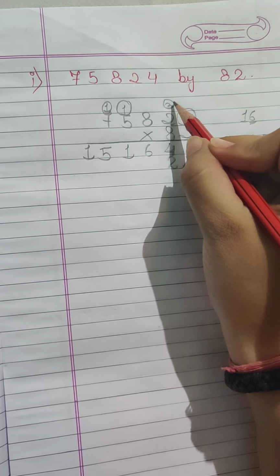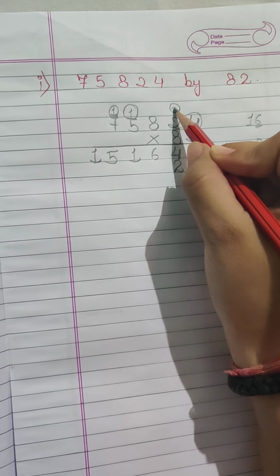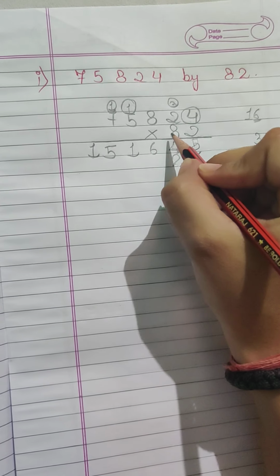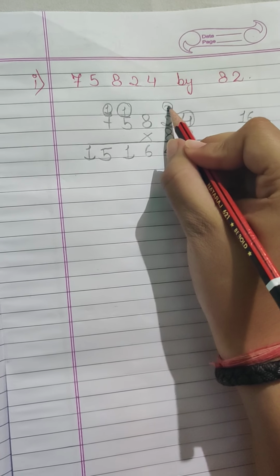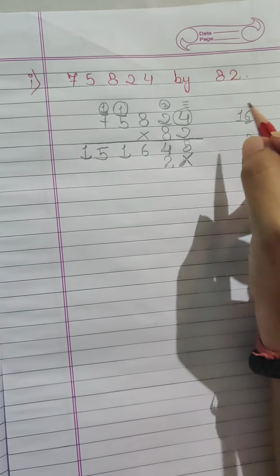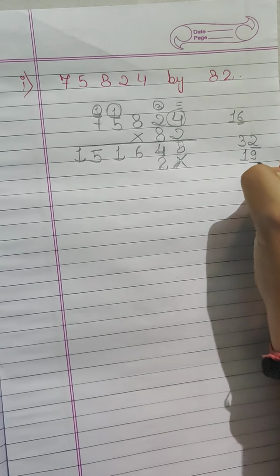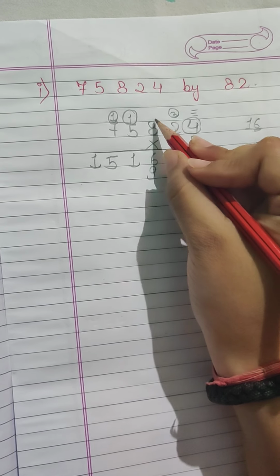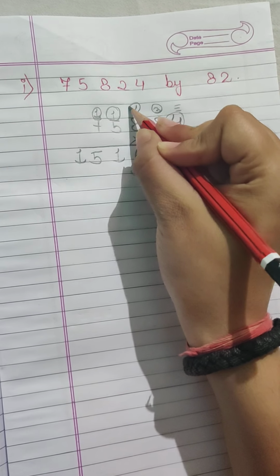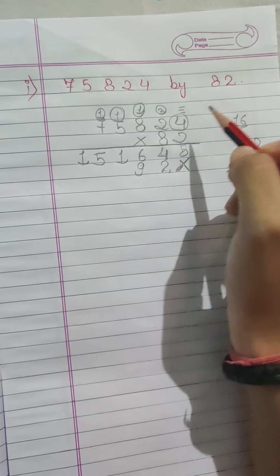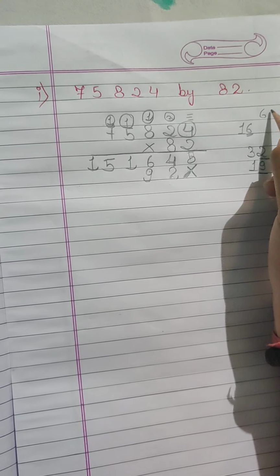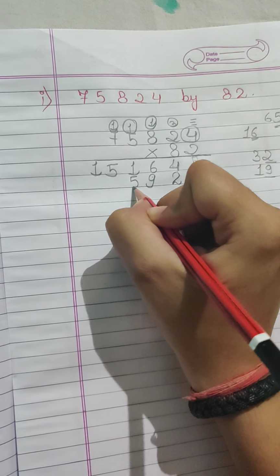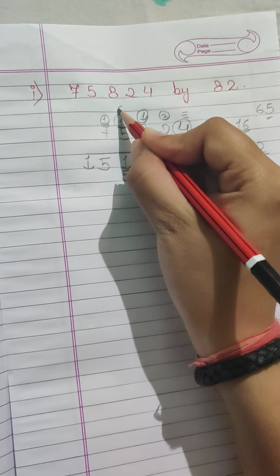So the carry that comes from its answer will go on the head of the next one, right? So that's why we have written it on the head of 2. Next, 8 1s are 8, 8 2s are 16, 16 plus 3, 16, 17, 18, 19, 19, right? Then 9 here and 1 will be in the head of this, correct? 8 8s are 64, 64 plus 1, 65, 5 in the ones place and 6 will be on the head of 5.